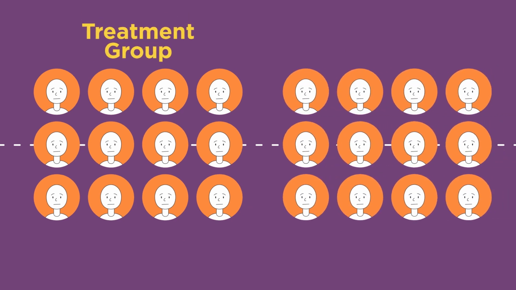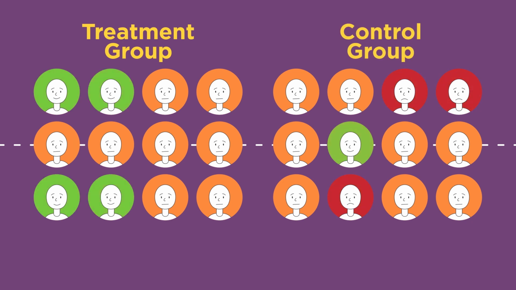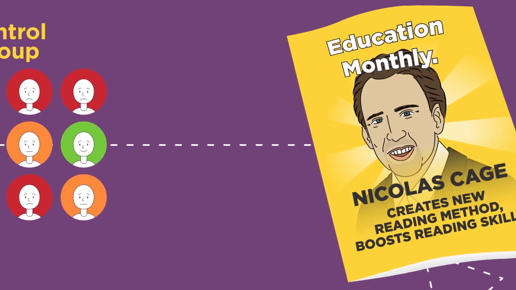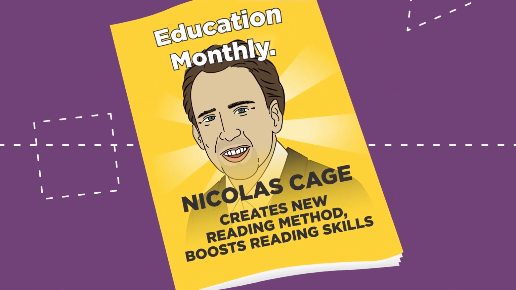One group, known as the treatment group, is given the independent variable, in this case the new reading approach. Our second group, known as the control group, is not. We can then compare the differences between reading skills for both groups, and if the treatment group's skills are significantly higher, it would be reasonable to conclude that the improvement in reading skills was caused by the new method.